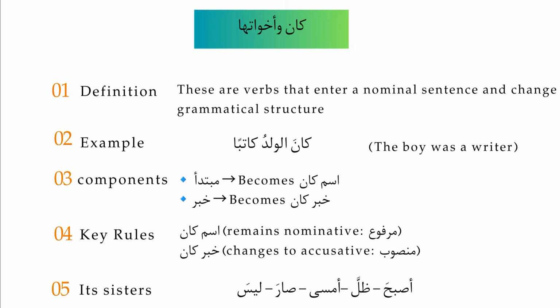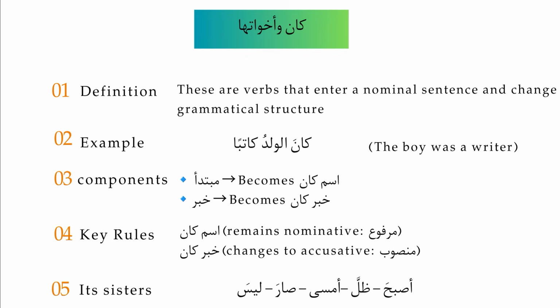Actually, the sentence was al-waladu katibun. Here, kana is a verb that entered before al-waladu katibun. Then some changes will happen. Al-waladu was the mubtada at first; when kana is attached to the sentence, the mubtada changes to ismu kana, and katibun, which was khabar, changes to khabaru kana.